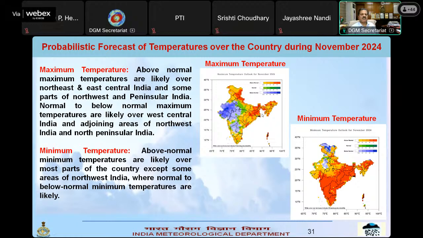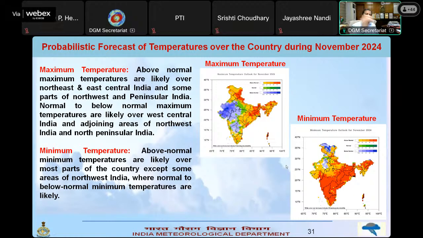But over west central India and adjoining northwest India, you can expect below normal maximum temperature. For minimum temperature, many parts of the country will have above normal minimum temperature, except some parts of northwest India like Ladakh, and some parts of Punjab, Rajasthan and Haryana.